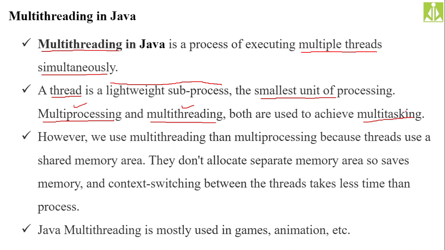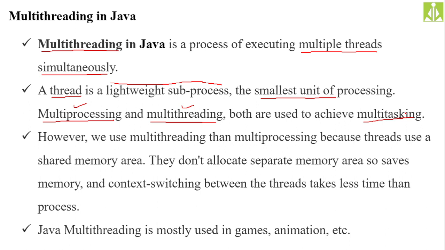So is it really possible to achieve multitasking in a computer? That we need to know. Let us assume your computer has only one processor, which means it can perform only one task at any point of time. Then how is it achieving multitasking? With the help of the same processor only, it will do the switching between the tasks at a very fast pace.